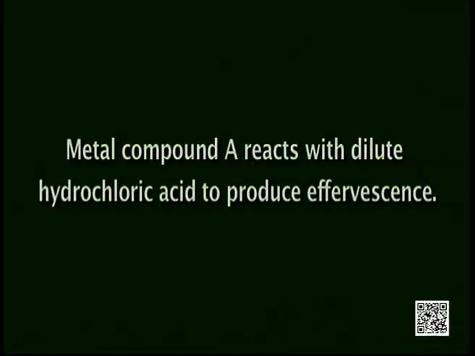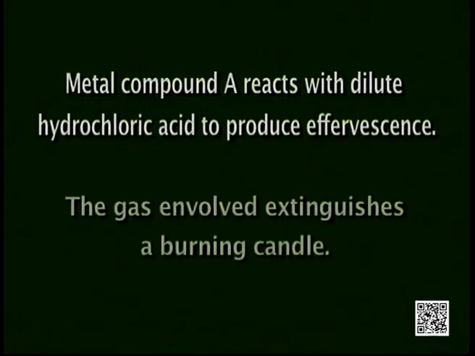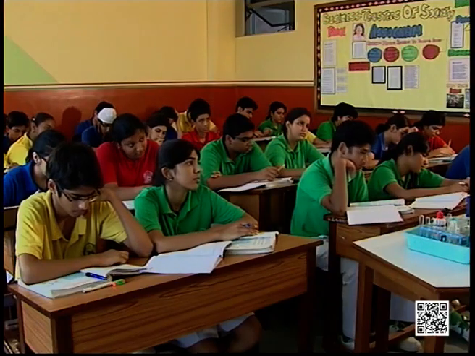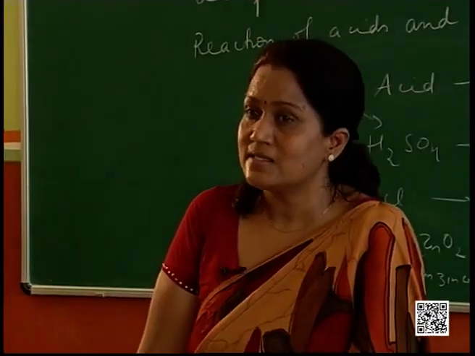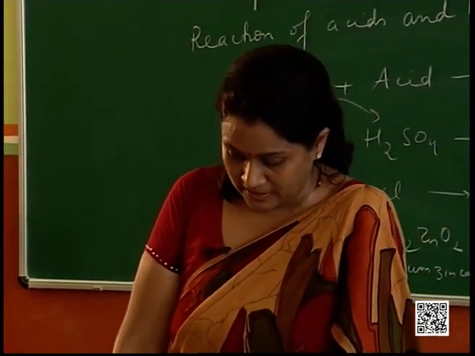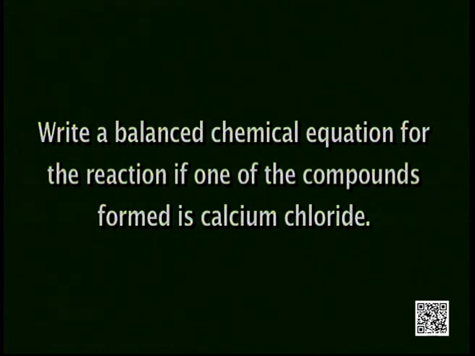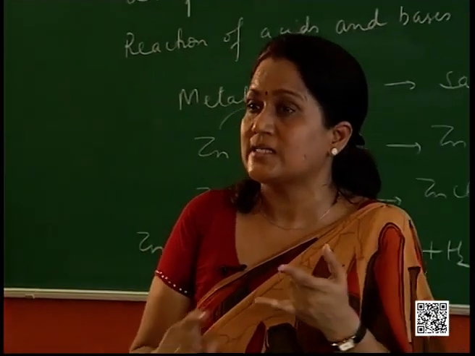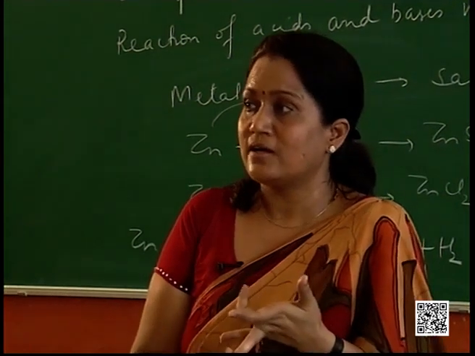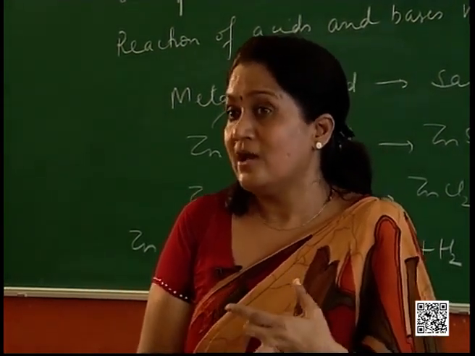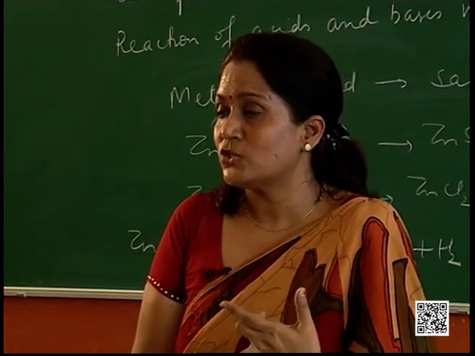Metal compound A reacts with dilute hydrochloric acid to produce effervescence. Now metal compound A, please focus on this. The gas evolved extinguishes a burning candle. Hydrogen is an inflammable gas by itself, but the gas that is being released here in this reaction is extinguishing a burning candle. Write a balanced chemical equation for the reaction if one of the compounds formed is calcium chloride. Now we have got one of the products as carbon dioxide gas, and one of the compounds being formed is calcium chloride, which is an acid, base or salt?